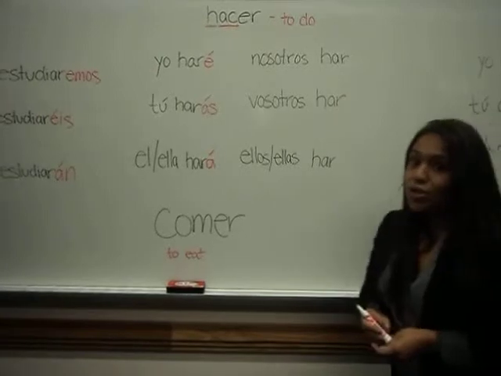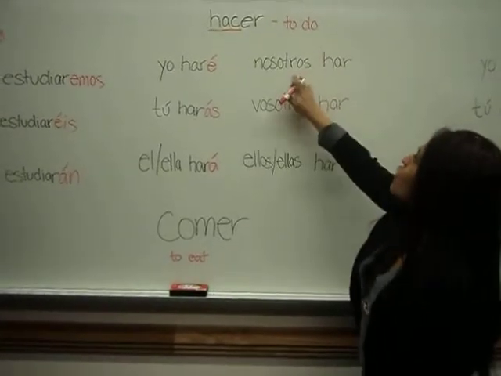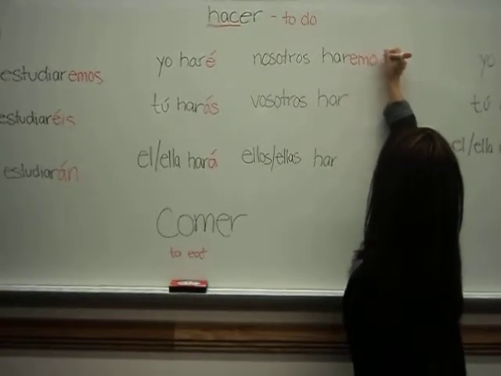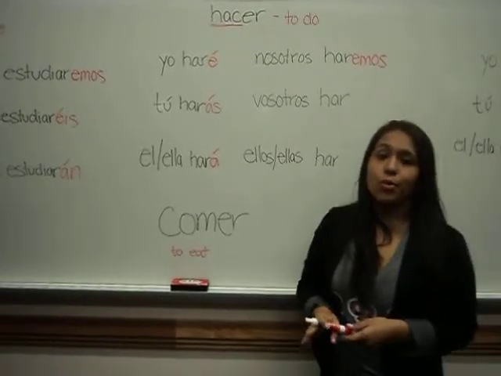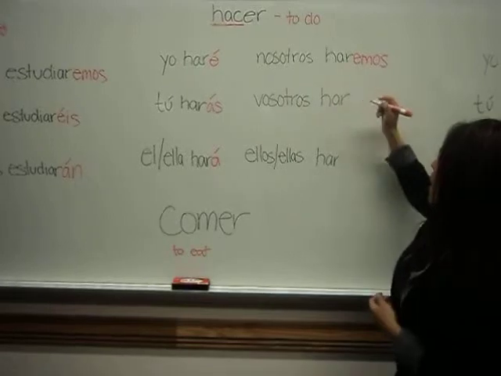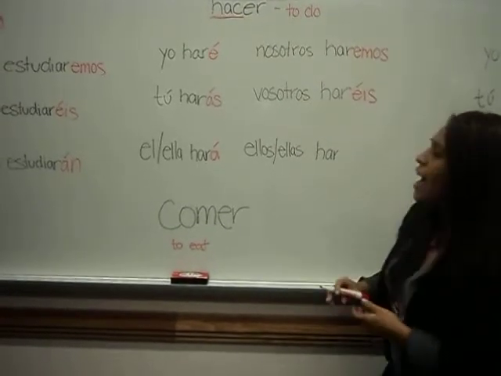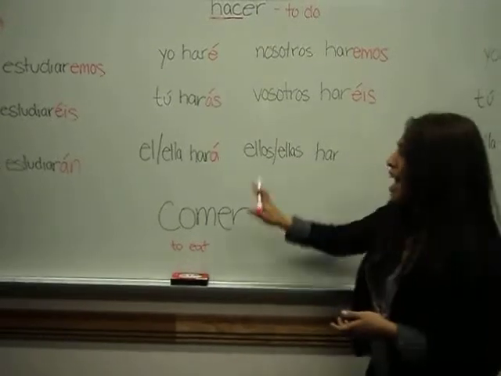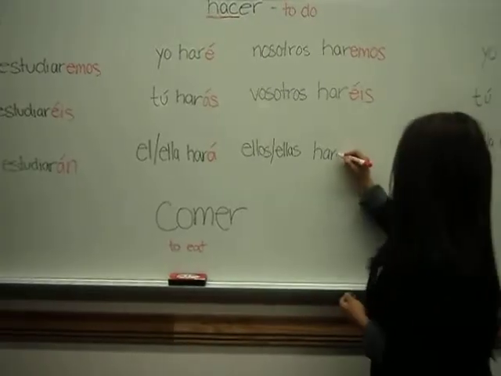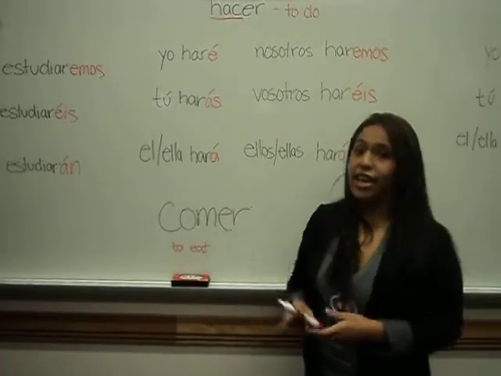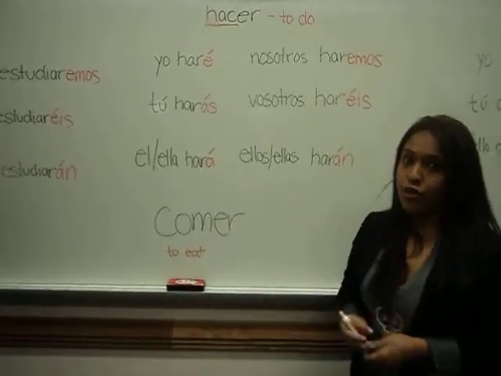To say we will do, we will say nosotros haremos. In Spain, we would say vosotros haréis. And then they will do, we will say ellos o ellas harán. So there you have conjugated ER irregular verbs.